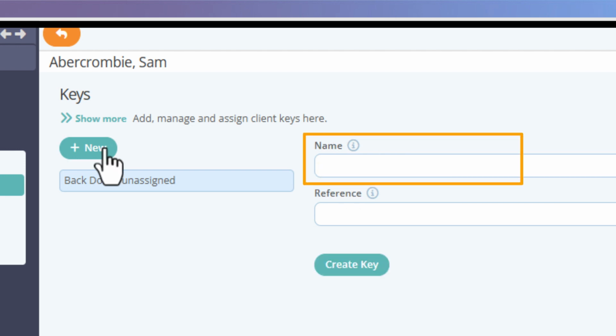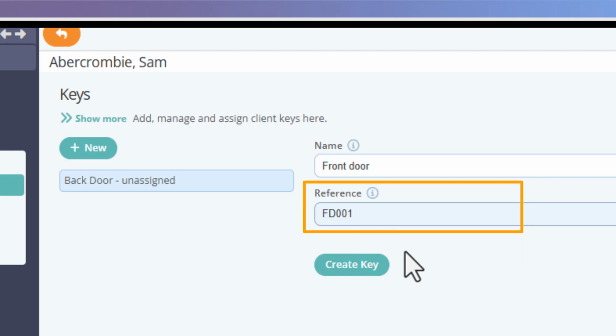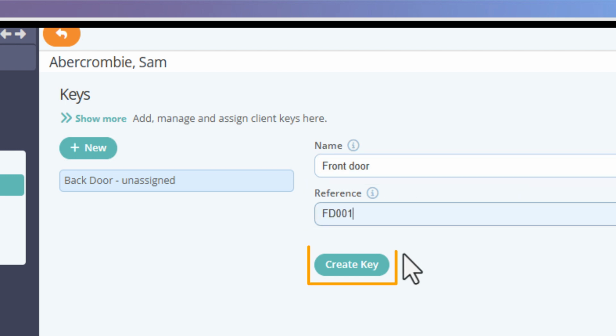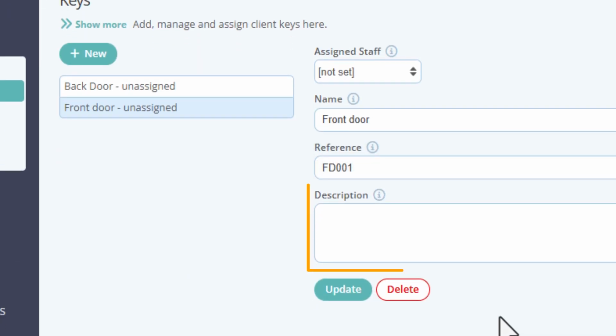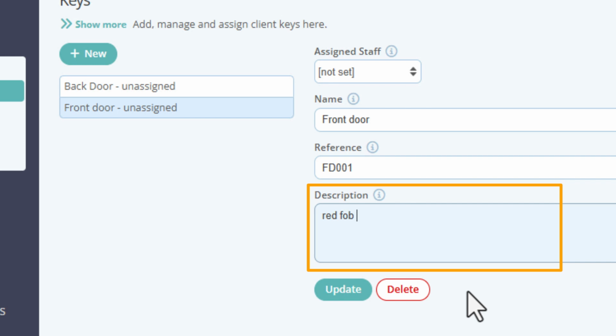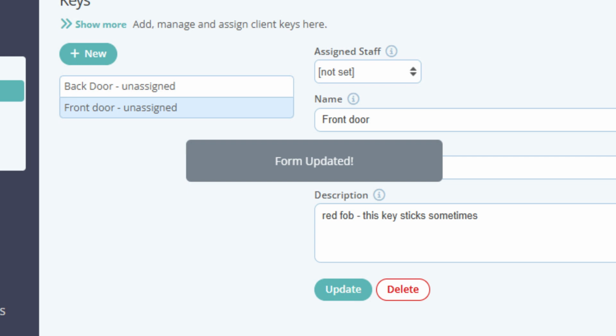Enter the key name or description such as front door or spare key, and optionally the key number in the reference field. Click Create Key. You can then add any further details in the description field. Once you've filled out the key details, click Update to save the key to the client's account.